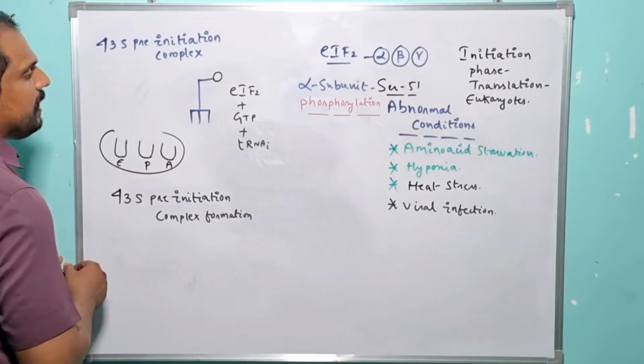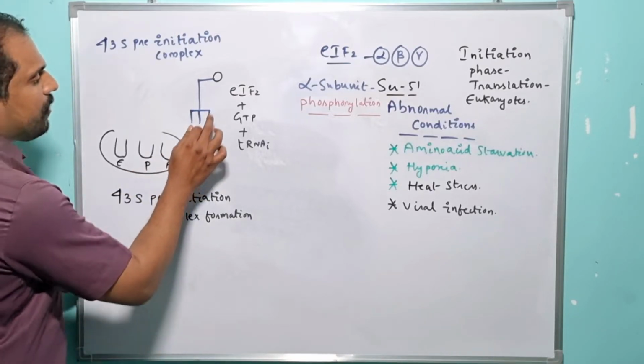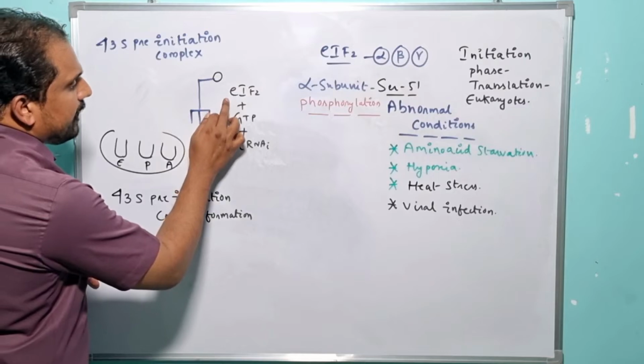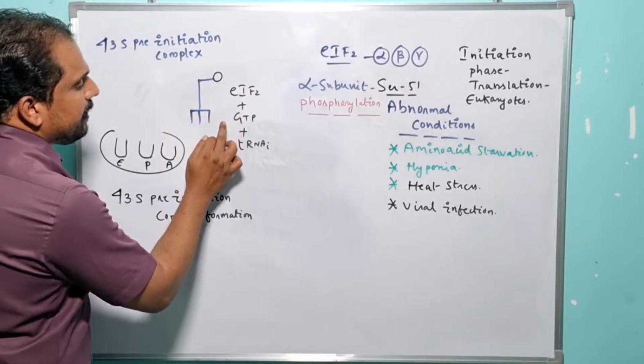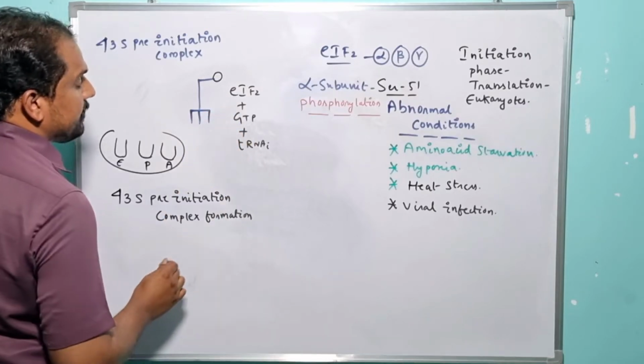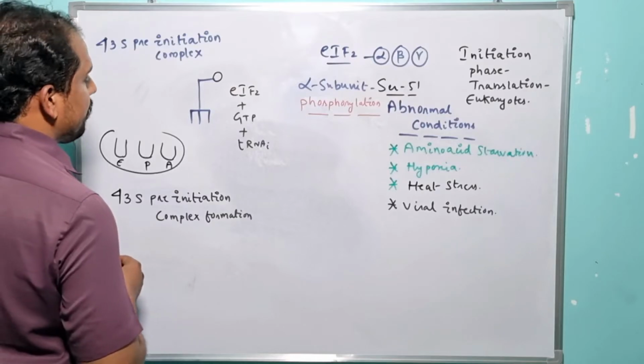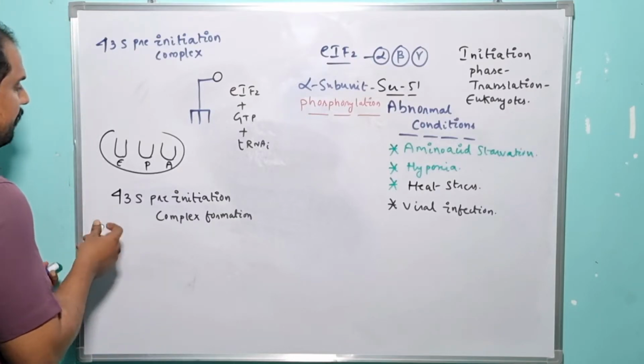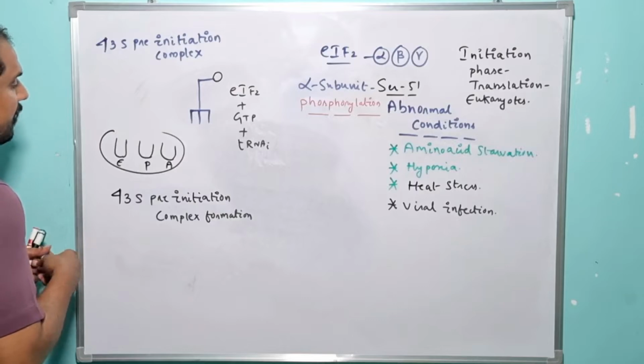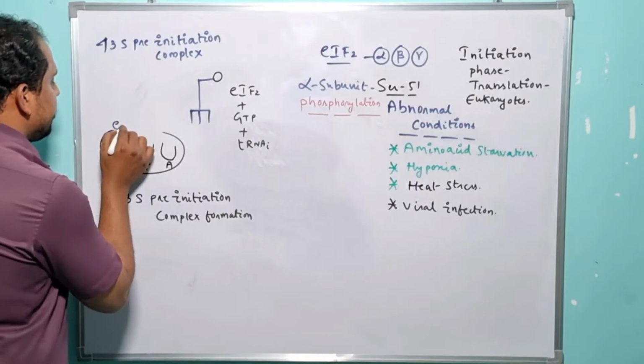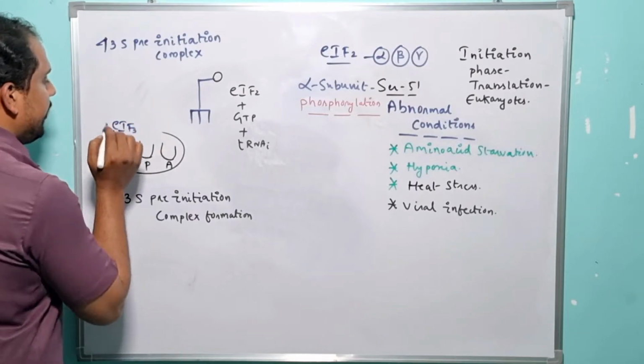So at the very beginning, eukaryotic initiation factor 2, GTP and the initiated tRNA come into the picture. But before that, there is one specialized factor available, and it is nothing but what? Eukaryotic initiation factor 3, right?